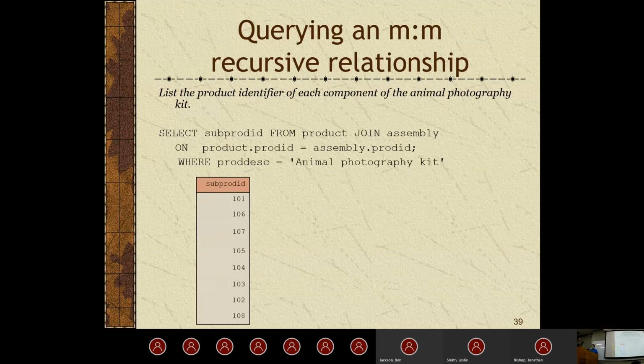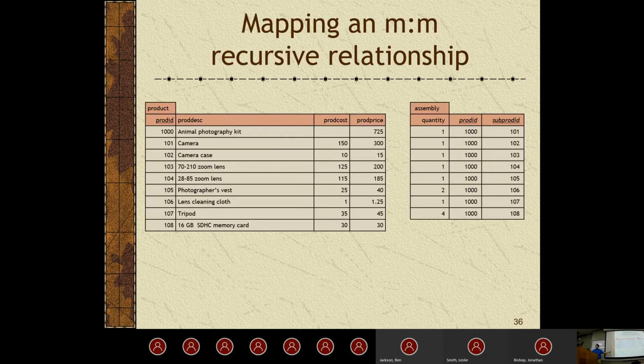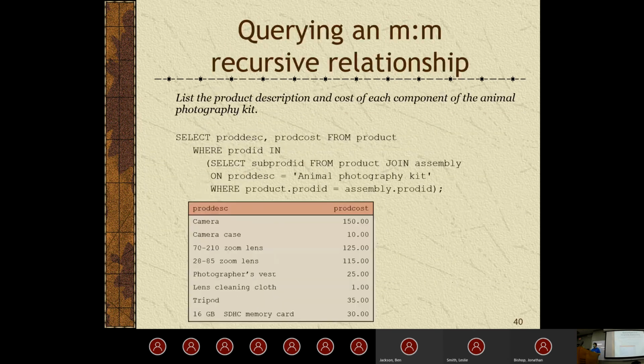Then we're defining where the product description equals, in this case, we're setting that to animal photography kit, because that's the only product description we actually have. All these others are subproducts, technically. Basically, we could also list the product description and cost if we wanted to. So we could just put the query on here, really similar to what we did last time.